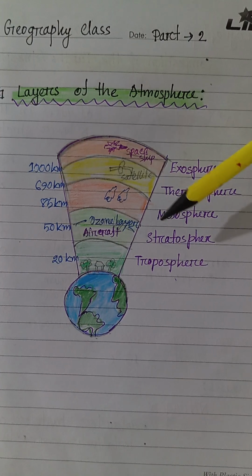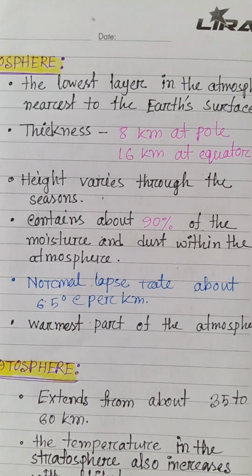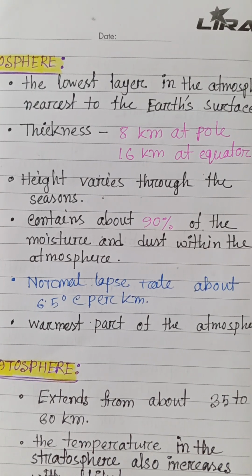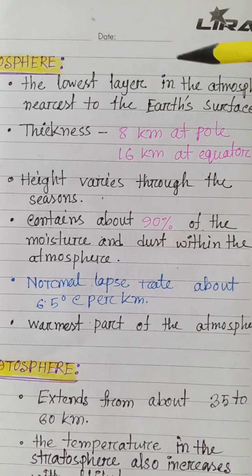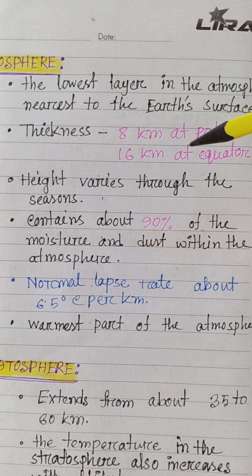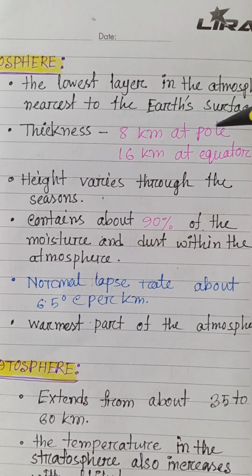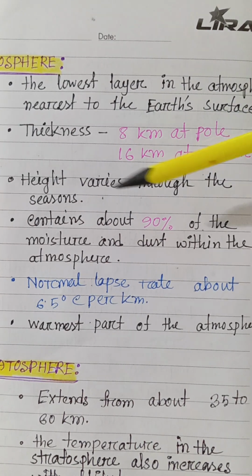Well, let's discuss the troposphere. Troposphere is the layer closest to the Earth's surface. In that figure, you can see that the lowest layer in the atmosphere, nearest to the Earth's surface, extends approximately 8 km at the poles and 15 or 16 km at the equator.